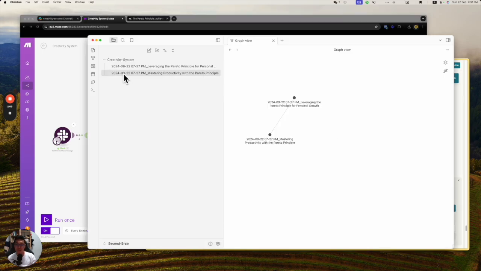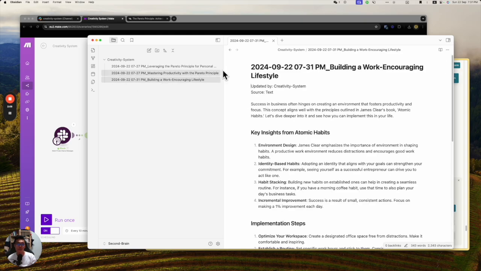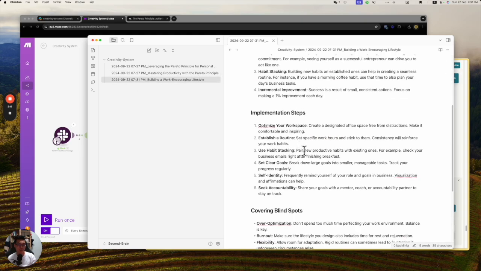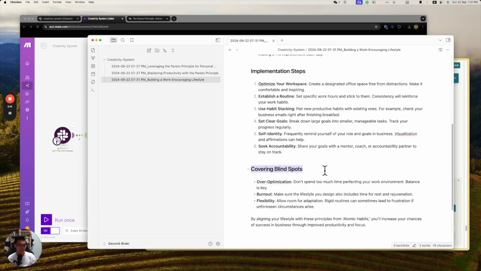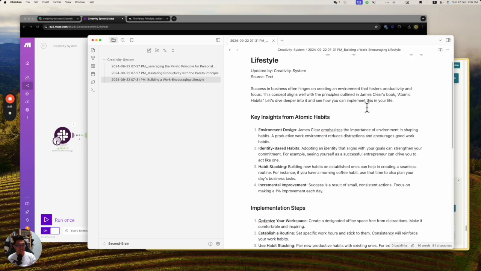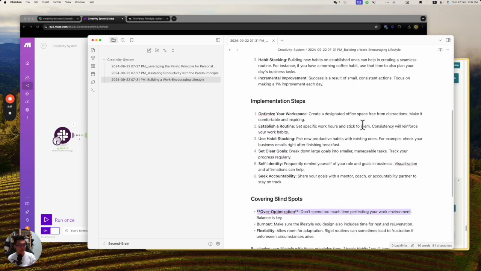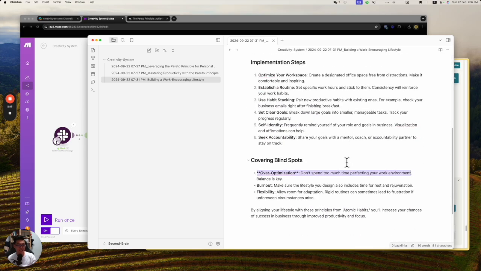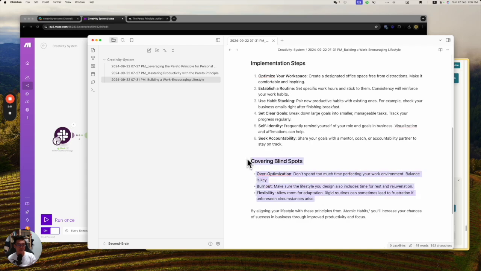So now it will take a while. Yes, it will try to build a work-encouraging life. This is the key insight. The implementation step, be careful of the blind spot. Let's say you over-optimize, you spend too much time trying to perfect your own environment, it's no good. Yep, because initially I said building a lifestyle that encourages work, but you don't spend too much time keep on building. So I think this is my favorite part.